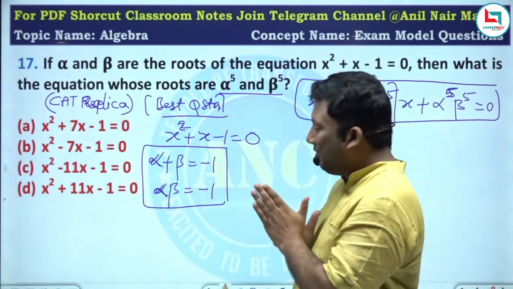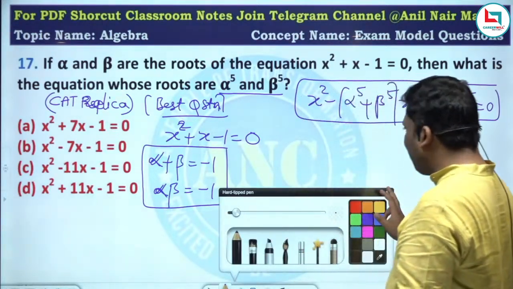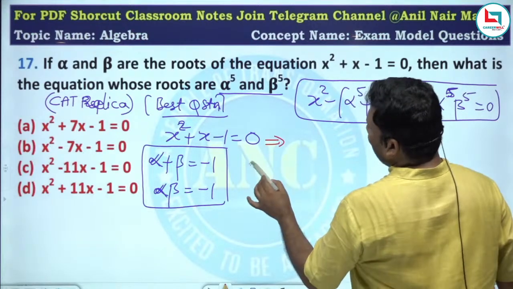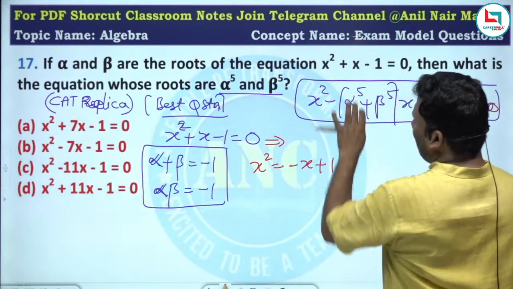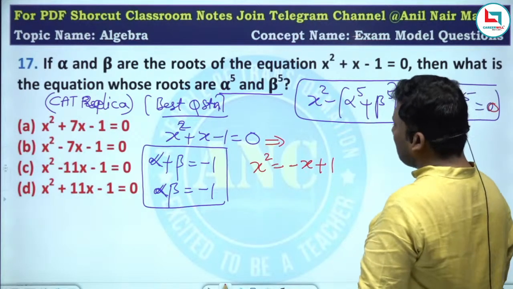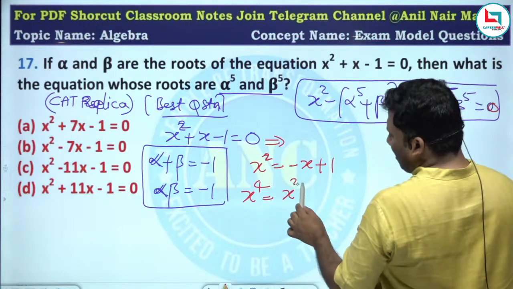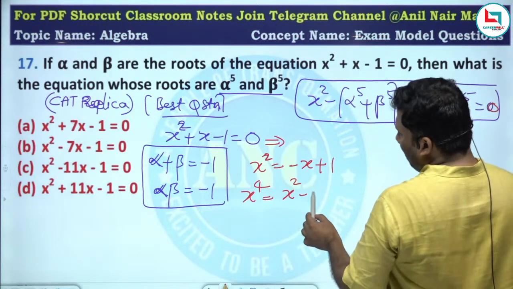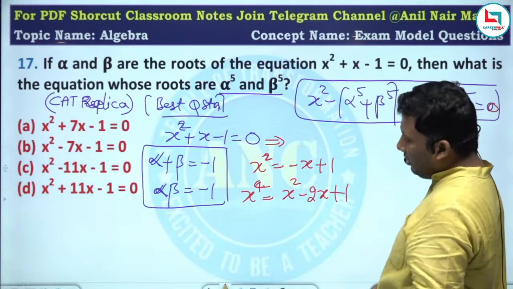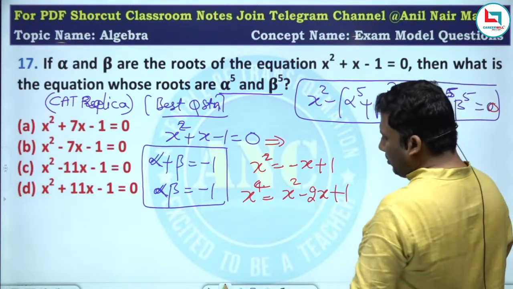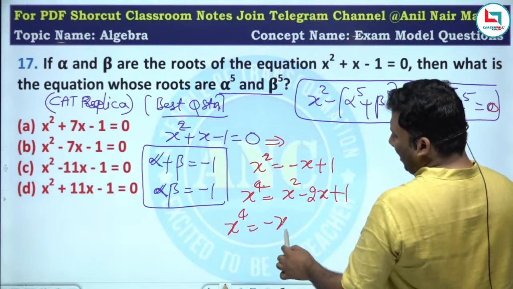Now the question is, we have to find alpha power 5. See here how we are finding. x square equivalent to minus x plus 1. Am I right? On the right hand side, minus x plus 1. Square it. x power 4 equivalent to x square minus 2x plus 1. Are you all with me? I squared it: x square minus 2x plus 1. x power 4 equivalent to, what is x square? Minus x plus 1.